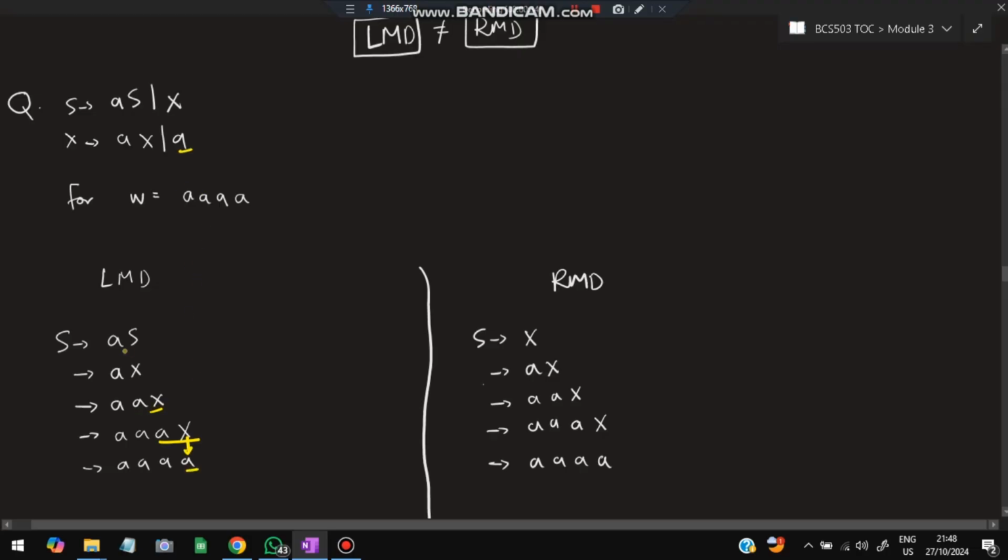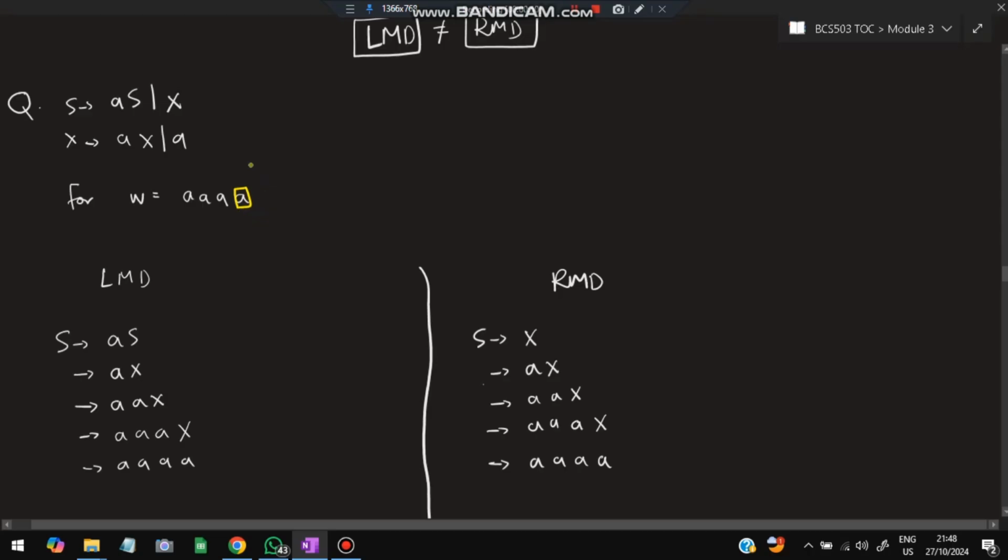So here it will be A. So this is the LMD here. Okay. RMD will be as follows. S goes to X. RMD has to start from the left. So if I want to start from the left, first I need to have a singular A.